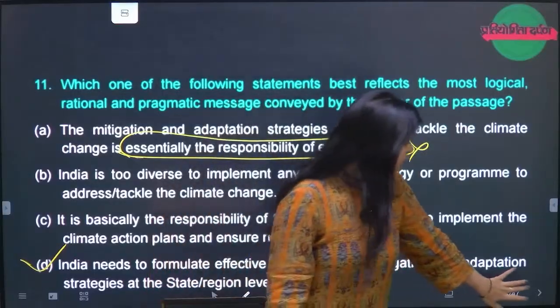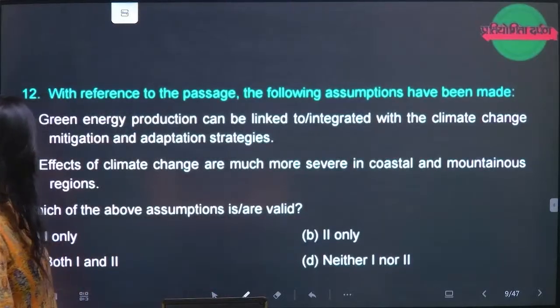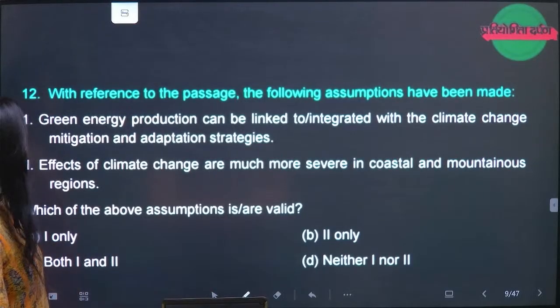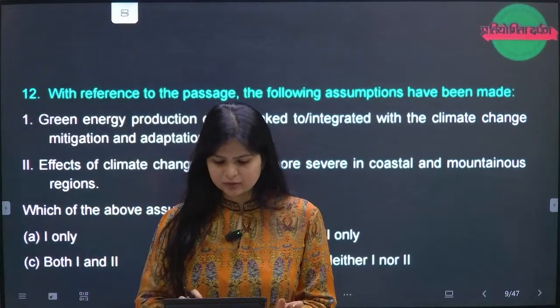Okay. The next question that we are going to move on to is the 12th, right? This is the second part of it, right? How many options is the 11th having?